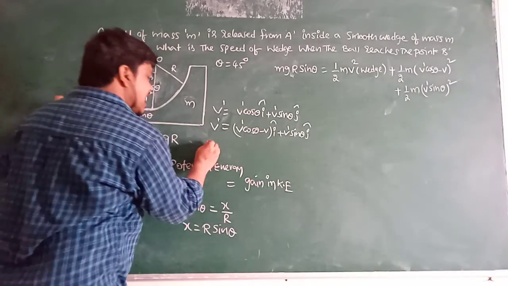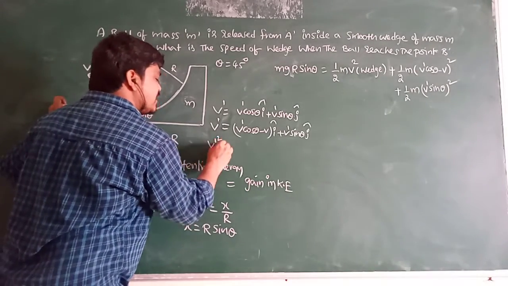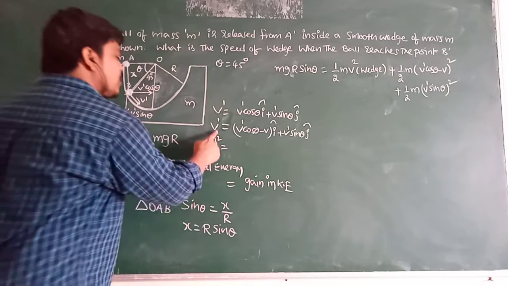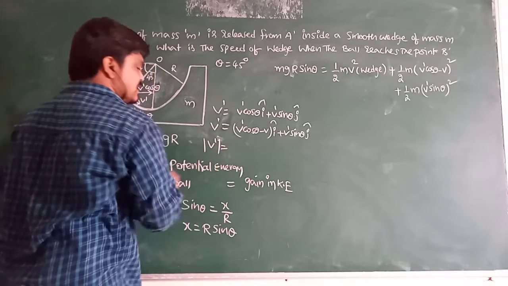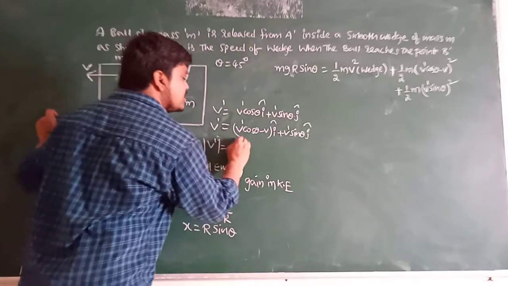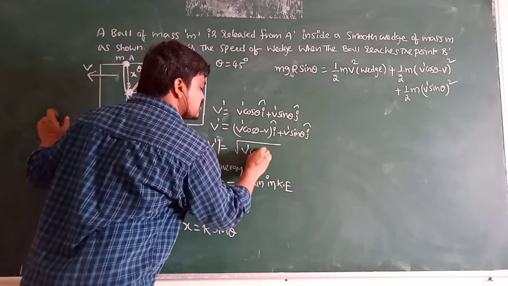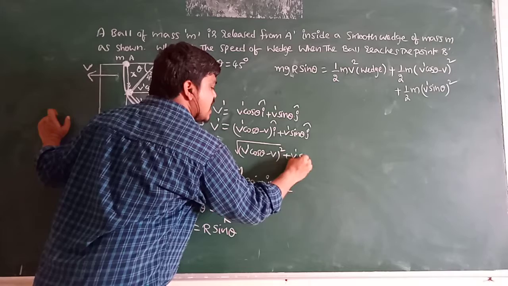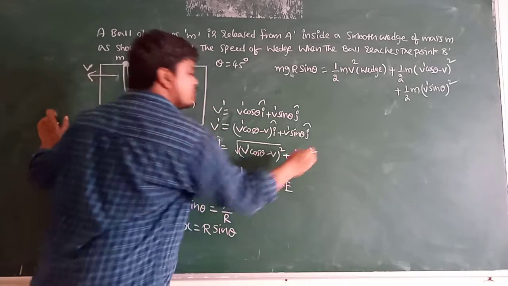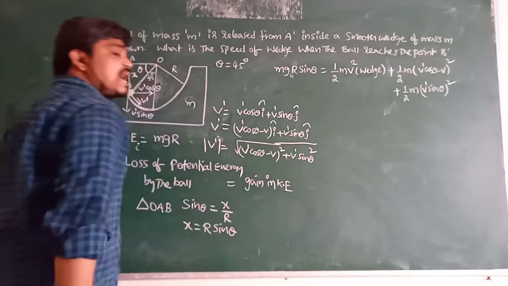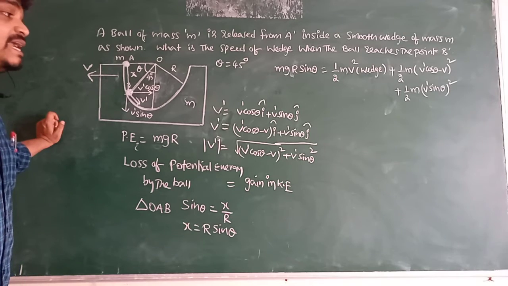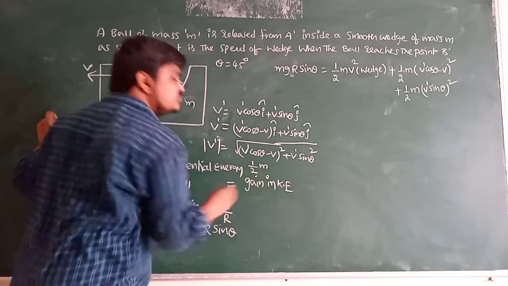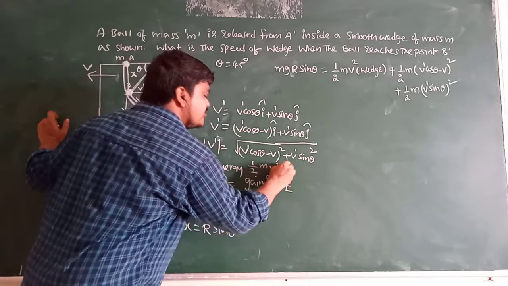Now we can write the magnitude of the velocity of the ball, mod v dash, is equal to under root of (v dash cos theta minus v) whole square plus (v dash sin theta) whole square. The kinetic energy of the ball, we already know, is half of mass of the ball and square of the velocity.